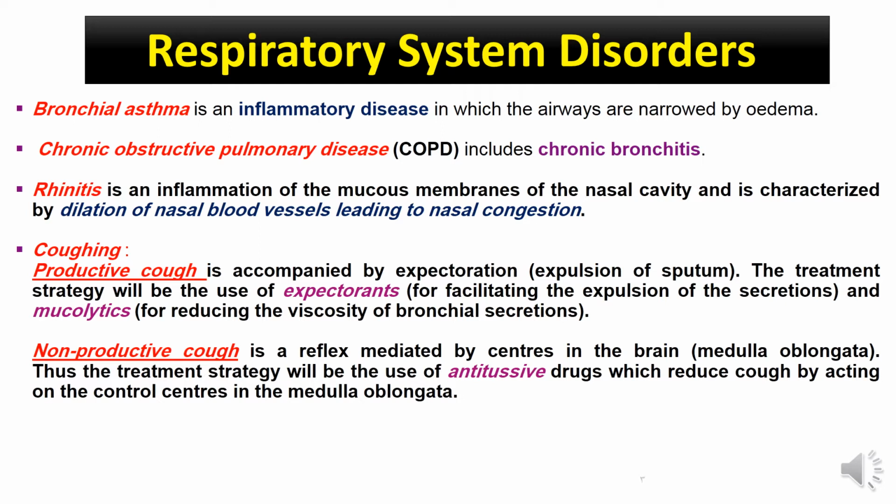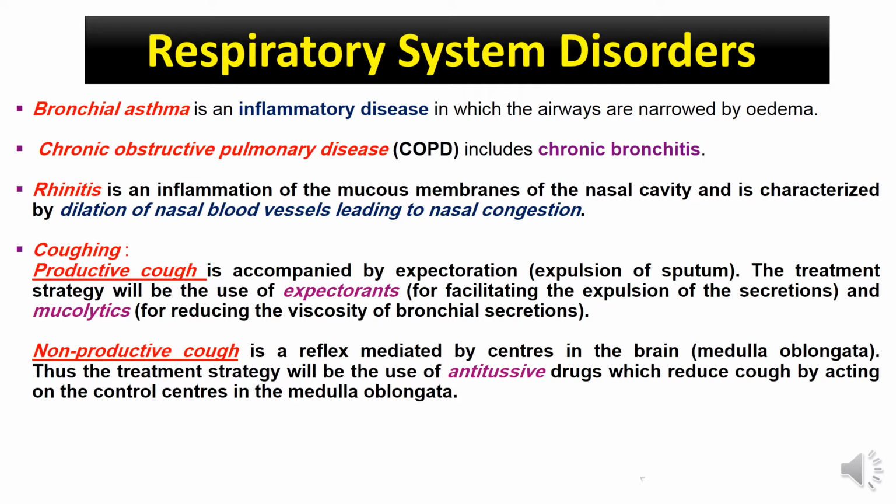Both bronchial asthma and COPD could be treated by bronchodilators, and we will study them later on. The third respiratory system disorder is rhinitis, which is inflammation of the mucous membranes of the nasal cavity, and it is characterized by dilatation of the nasal blood vessels leading to nasal congestion.